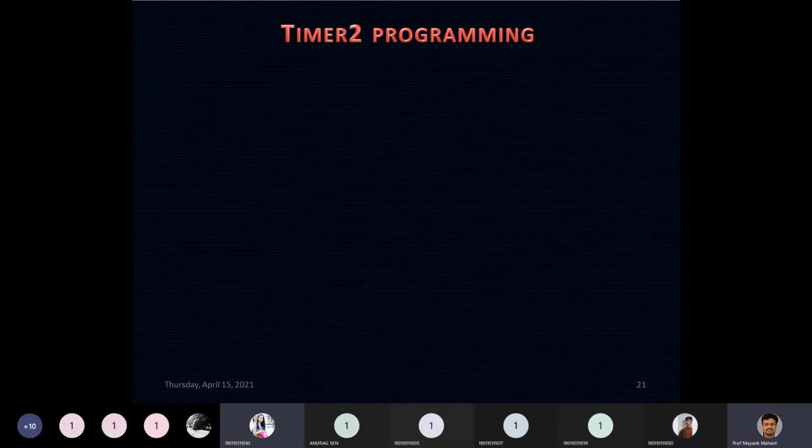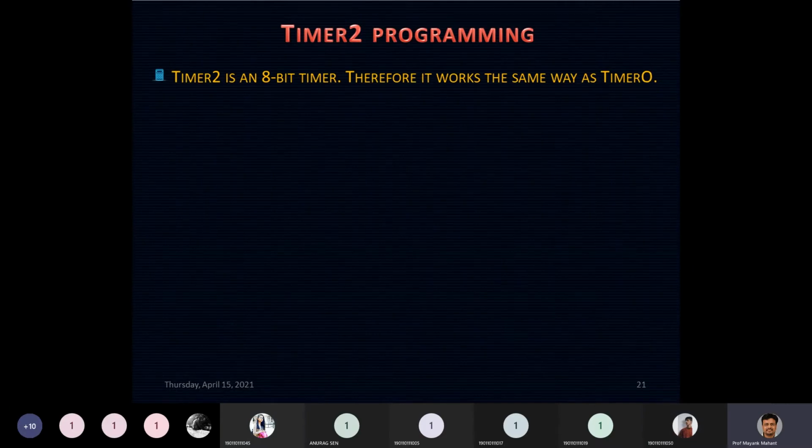Okay, so let's start discussing timer 2. A timer 2 is an 8-bit timer. Already I have told you that we have two 8-bit timers, one is timer 0 and another is timer 2. So therefore it works the same as your timer 0. Then what is the point of discussion? Definitely the point of discussion is what is the different thing that is available in timer 2 which is not available in our timer 0.